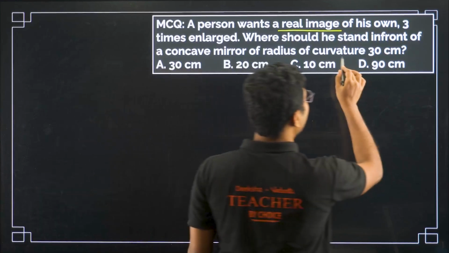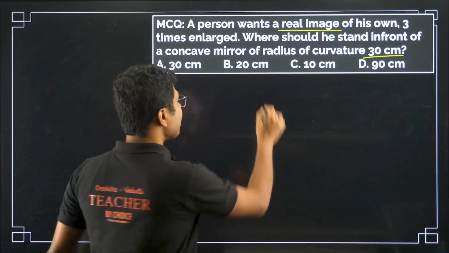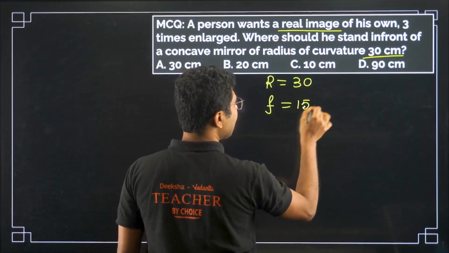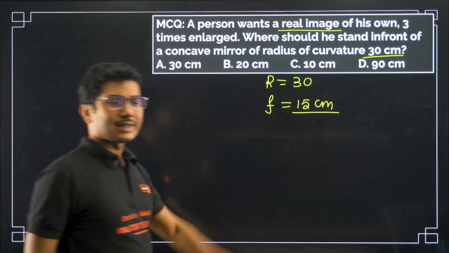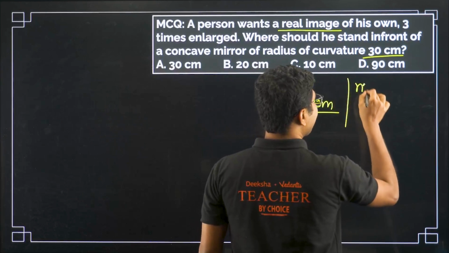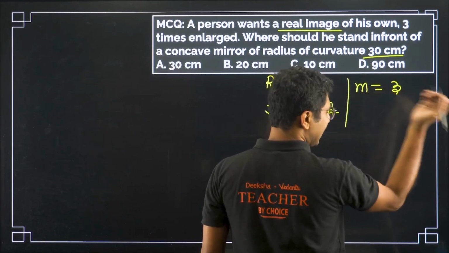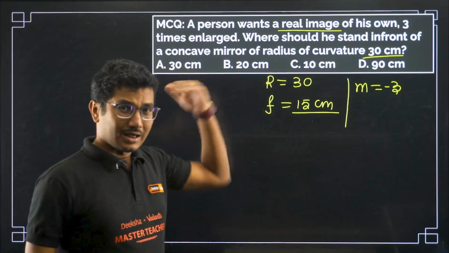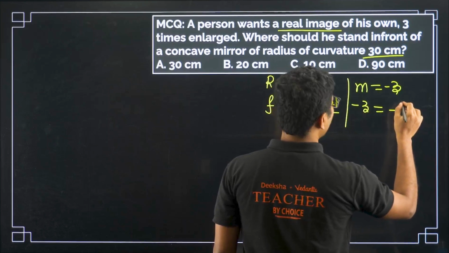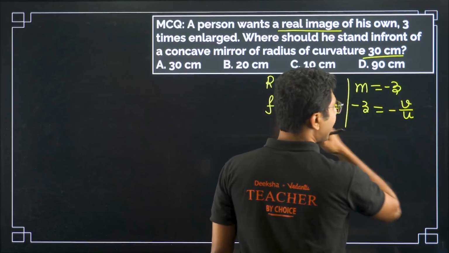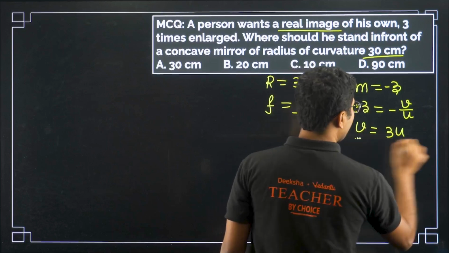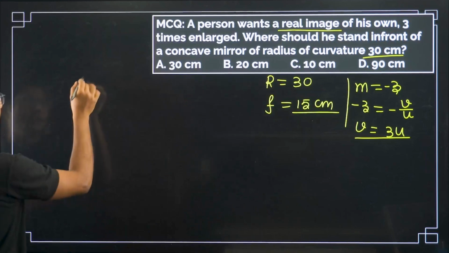Radius of curvature is given, R is 30 centimeter. So what is the focal length? Focal length is 15 centimeter. So all the distances have to be greater than that 15 centimeter. Now what is the magnification? Magnification is equal to 3. Real image means inverted, so minus 3 equals minus v by u, or v equals 3u.